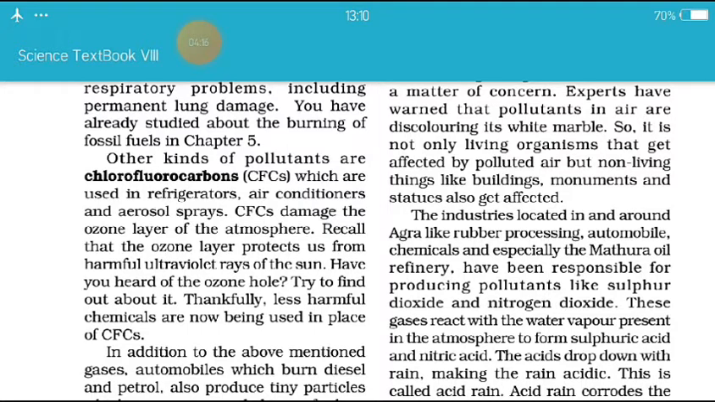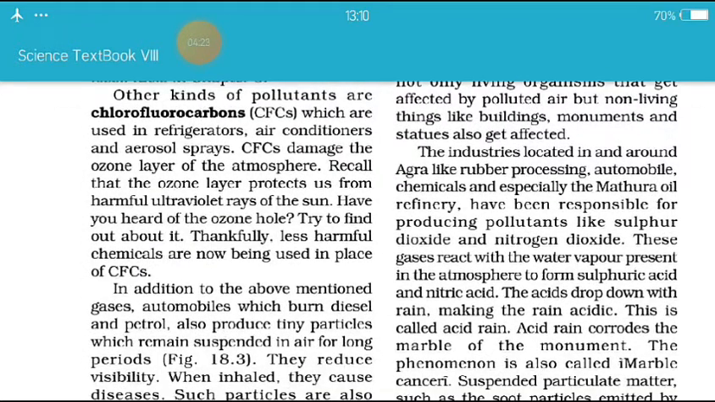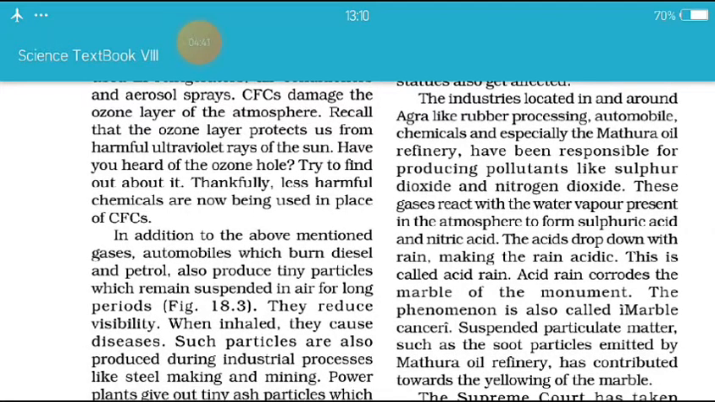Other kinds of pollutants are chlorofluorocarbons, or CFCs, which are used in refrigerators, air conditioners and aerosol sprays. CFCs damage the ozone layer of the atmosphere. Recall that the ozone layer protects us from harmful ultraviolet rays of the sun. Have you heard of the ozone hole? क्या आपने ओजोन होल के बारे में पढ़ा है? Yes. Try to find out about it.